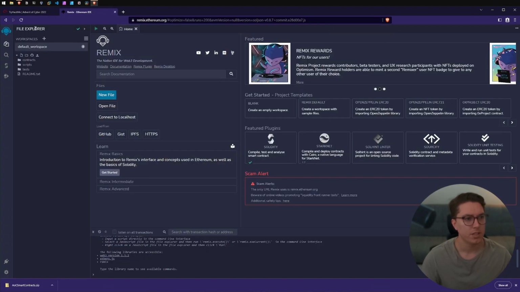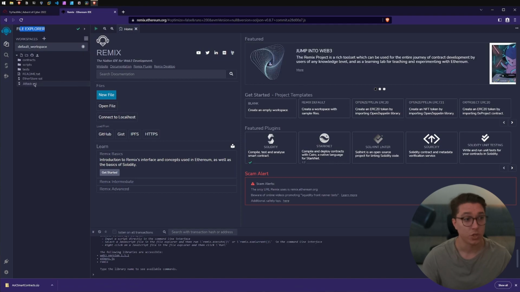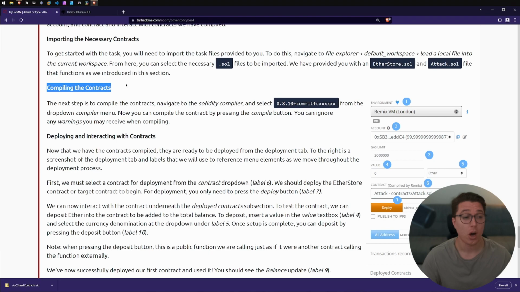Okay, so left here, we've got File Explorer, we've got the default workplace, there's load a local file into the current workplace. So I've selected 1, Ether Store, and 2, the attack. So next, compiling the contracts. The next step is to compile the contracts.